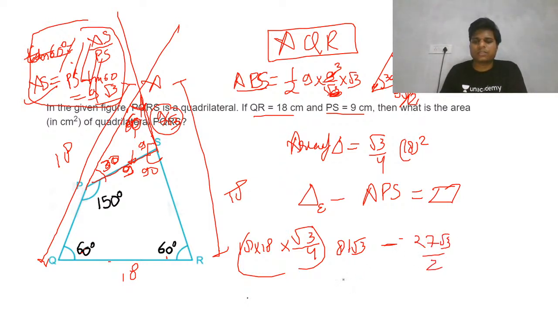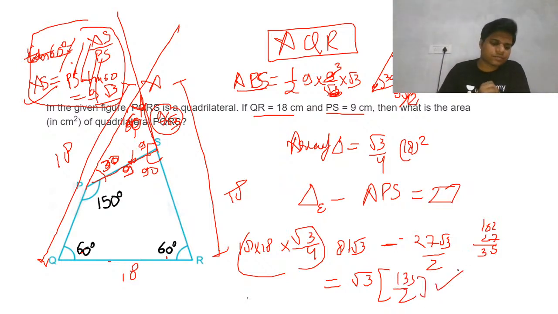I think we can't do anything more here, so this will be your answer. Take root 3 common, so 162 minus 27. This is just a calculation; the important part was to learn this. So 135 root 3 by 2 will be your answer.